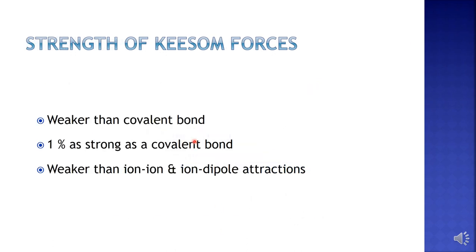Now the strength of Keesom forces is weaker than a covalent bond, because we already know covalent bonds are very strong bonds whereas Keesom forces are very weak. If you compare the strength of Keesom forces to that of a covalent bond, you can see that Keesom forces are 1% as strong as a covalent bond. It means it is a very weak bond. And these Keesom forces, also known as dipole-dipole interactions, are weaker than the other types of interactions, that is ion-ion interaction and ion-dipole interactions.